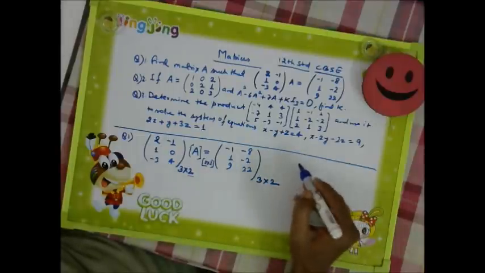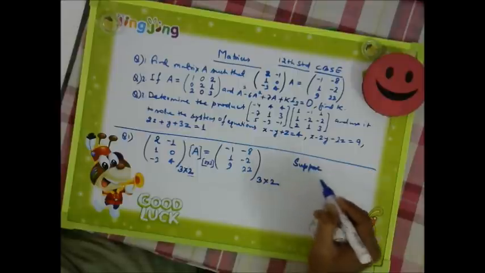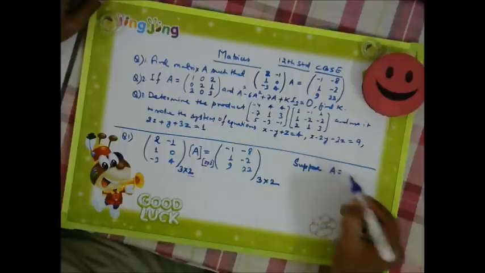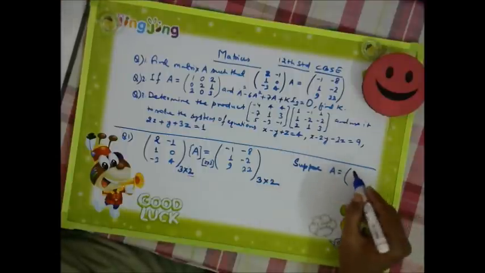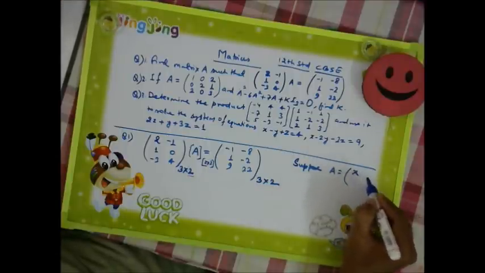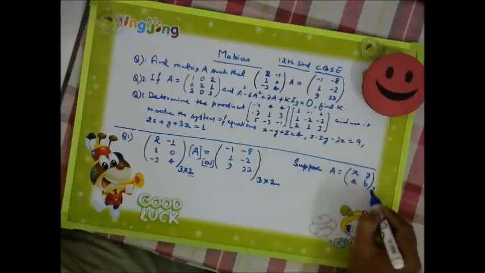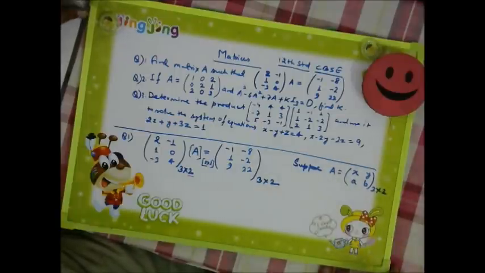So we will go for assuming matrix A as, suppose 4 numbers X, Y and A, B, which is a 2 into 2 matrix.